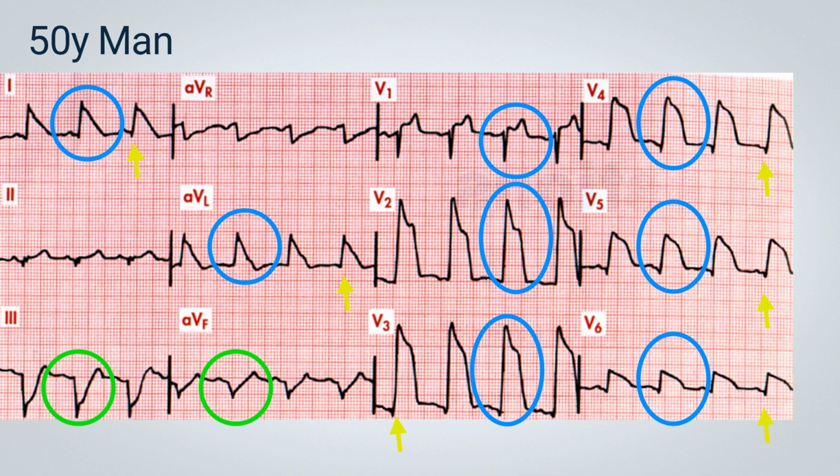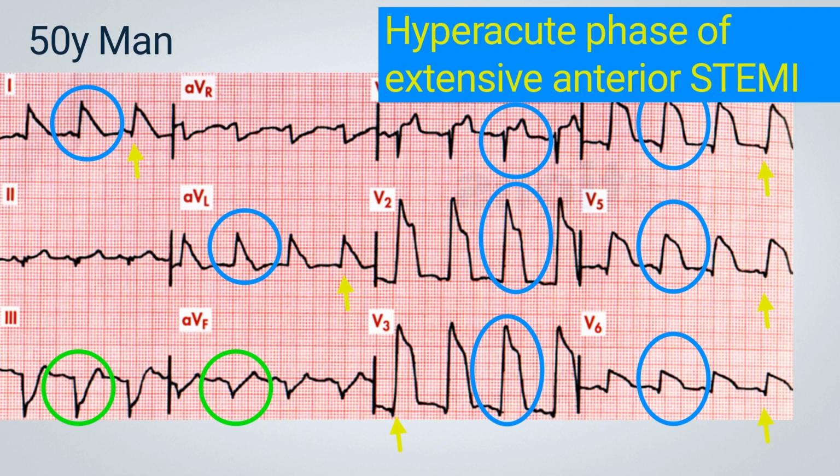Alongside this, we can observe the early stages of a Q wave, which becomes more visible in leads V4 to V6. These findings lead us to diagnose the hyperacute phase of an extensive anterior acute myocardial infarction. We can clearly see that the Q wave, indicative of areas of necrosis, is beginning to form, accompanied by extremely elevated ST segments and a mirrored image in the inferior wall.